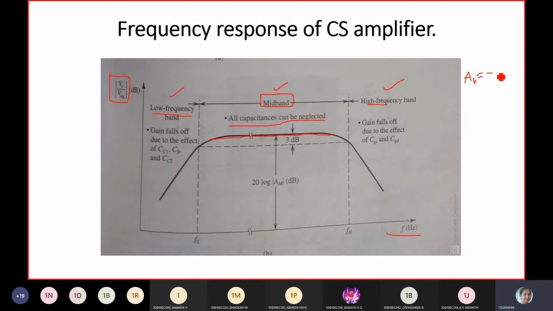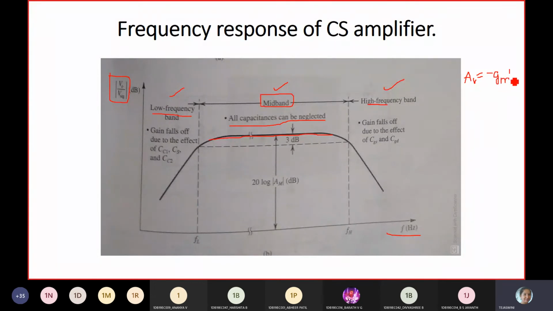The AV formula I know. For the CS amplifier, the common source amplifier, we have derived it: minus gm RD divided by 1 plus gm into RS. With the source bypassed, it is just gm into RD.